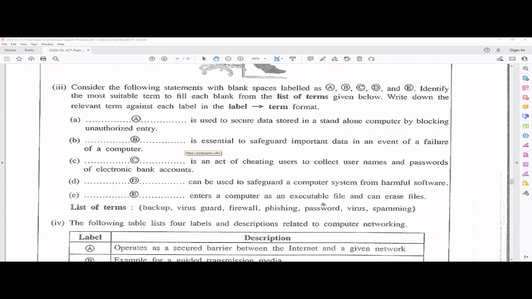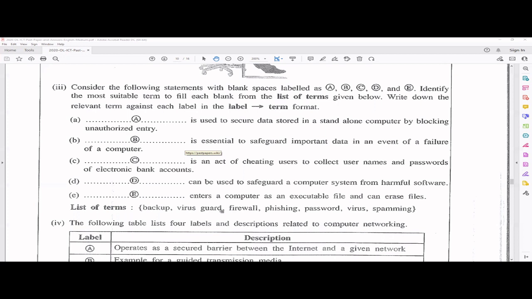D. Can be used to safeguard a computer system from harmful software. Harmful software means malware, like a virus, spam, Trojan horse, so many things, right? So what is the software we use for that? It is the virus guard.